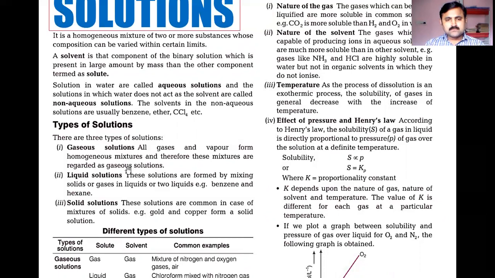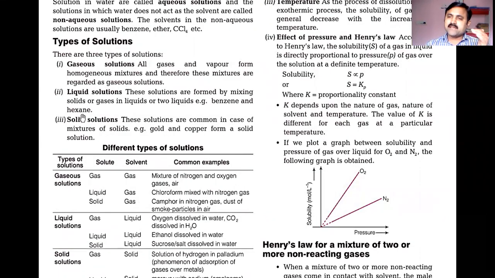As you know, the types of solutions can be classified again into major types. We have gaseous solutions, liquid solutions, and solid solutions. When you are calling it a gaseous solution, it means the major component, the solvent, should be in gas or vapor form, and the minor component can be in any of the other three physical states. So in gaseous solutions, the solvent must be gas. In liquid solutions, the solvent must be liquid. In solid solutions, the solvent must be solid.